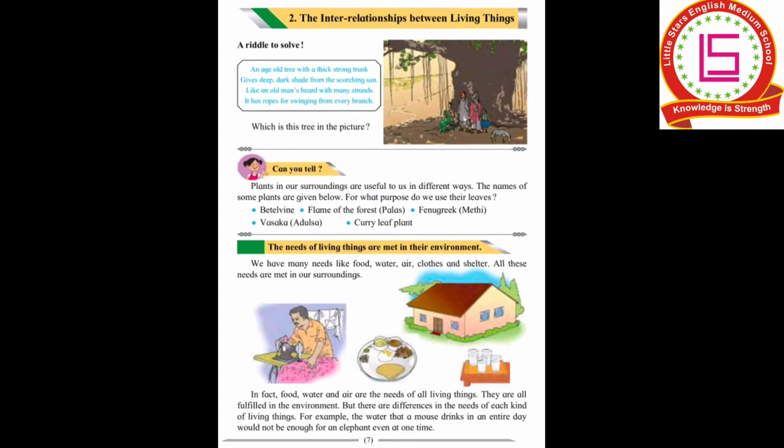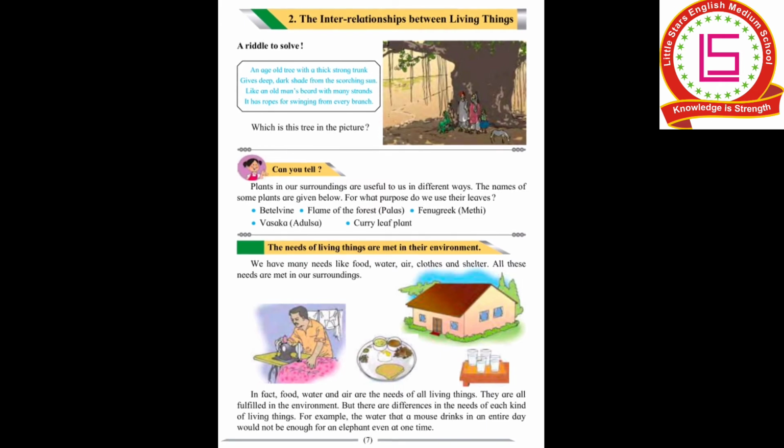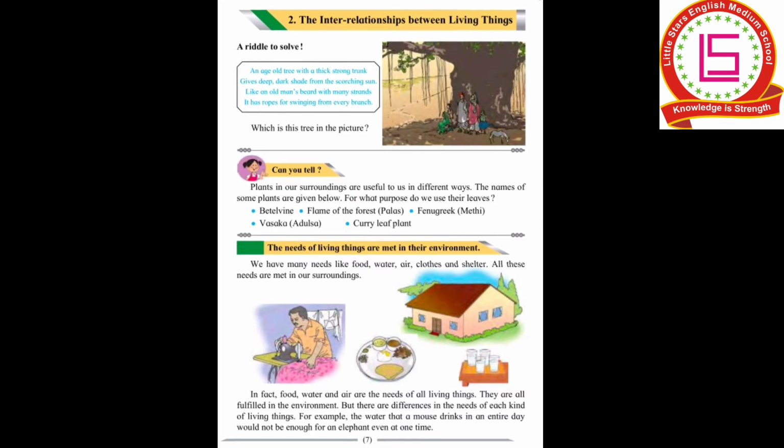In fact, food, water, and air are the needs of all living things. These are the three basic needs that all living beings need to live. They are all fulfilled in the environment. But there are differences in the needs of each kind of living thing. For example, the water that a mouse drinks in an entire day would not be enough for an elephant even at one time.